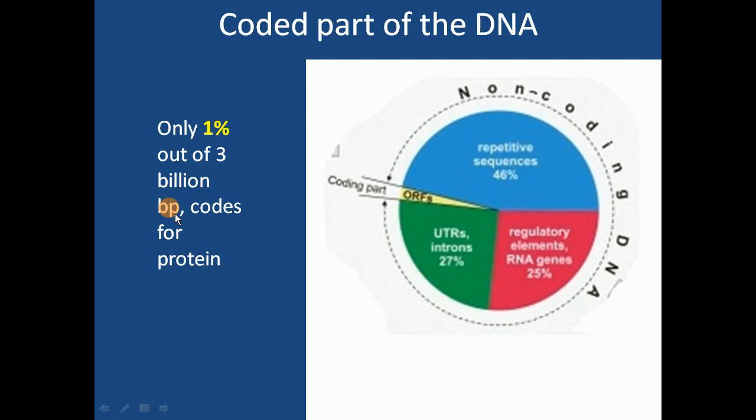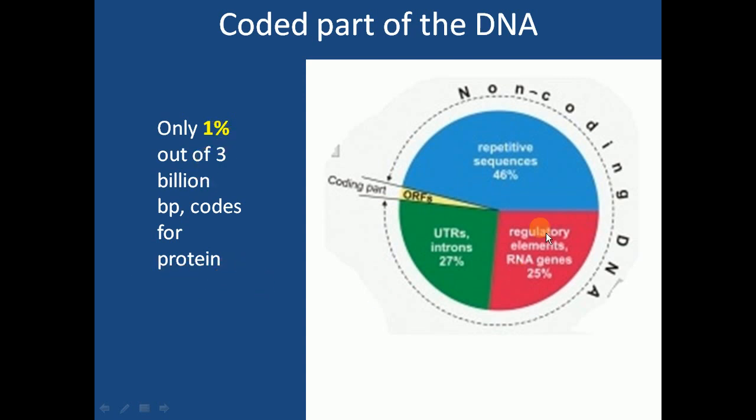You will come to know about what this base pair is when we study the DNA molecule in our topic biomolecules. We will have one video labeled biomolecules. In that we will be studying the DNA molecule. You will come to know about that base pair. Okay. So 3 billion base pairs. Out of these 3 billion base pairs, you have only 1% part that codes for actual protein.